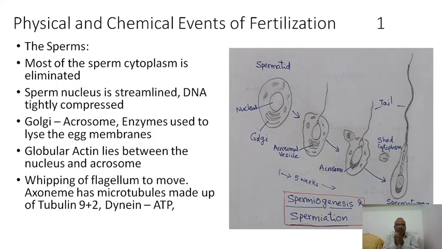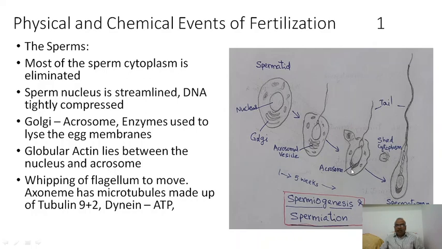The Golgi of the spermatid gradually modifies as the acrosome and stores the acrosomal vesicle, in which enzymes needed for penetration are stored. That's a very, very important chemical event.